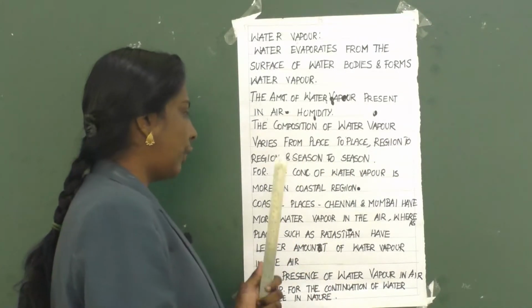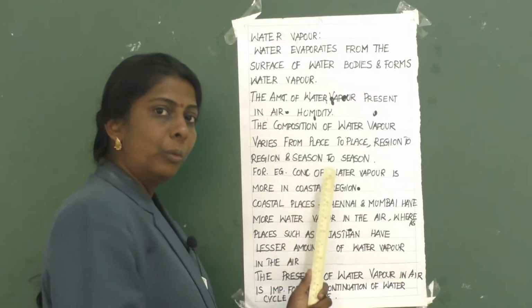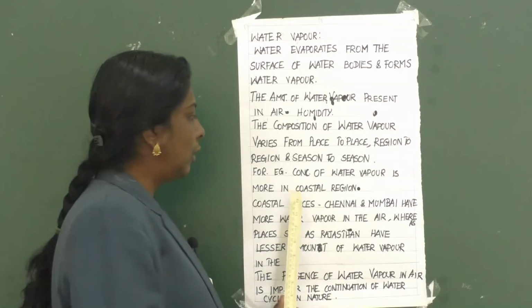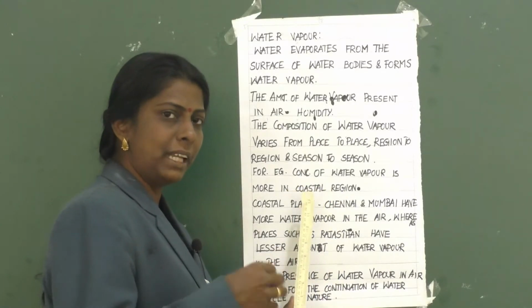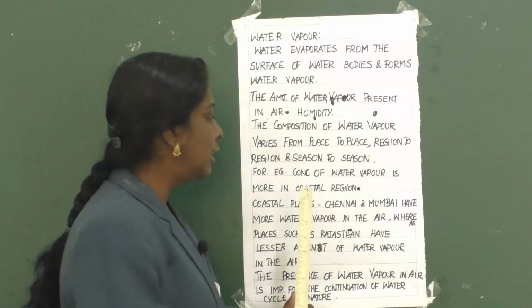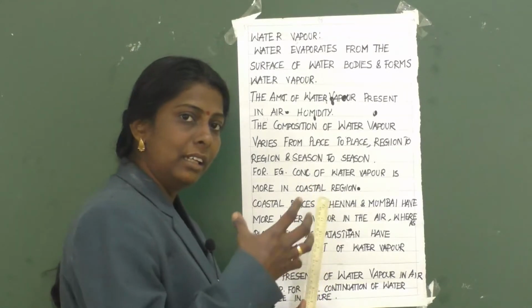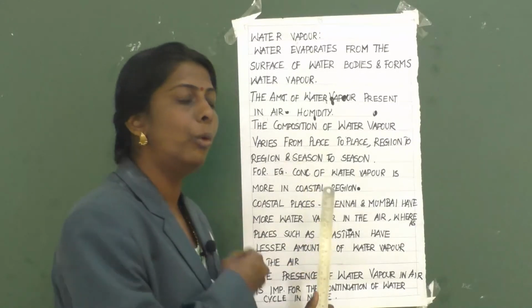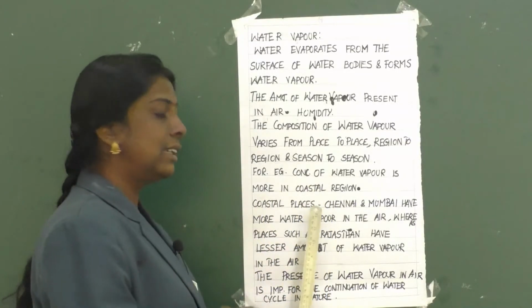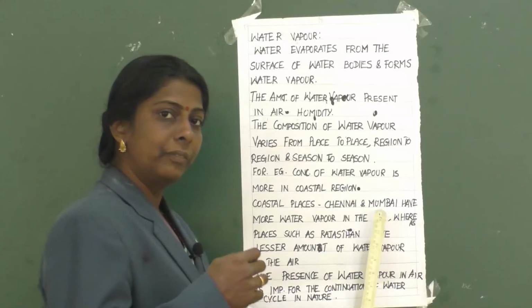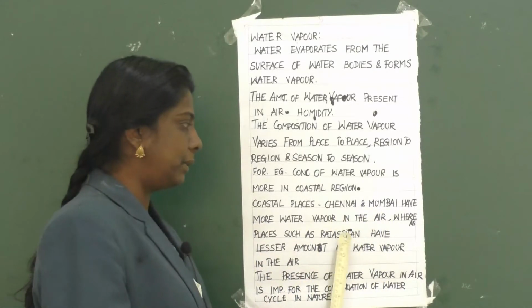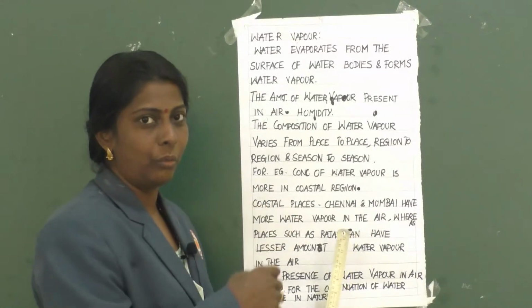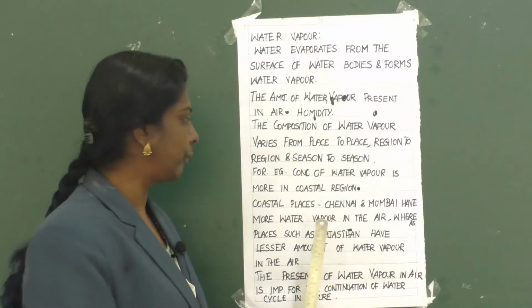Clear? Then for example, the concentration of water vapor is more in coastal regions. What is a coastal region? A coastal region is a place near the sea. So in this place, air automatically has more water vapor, isn't it? The moisture content will be more. In coastal places like Chennai and Mumbai, they have more water vapor in the air, because the moisture content will be more.